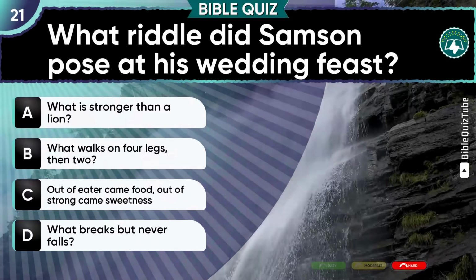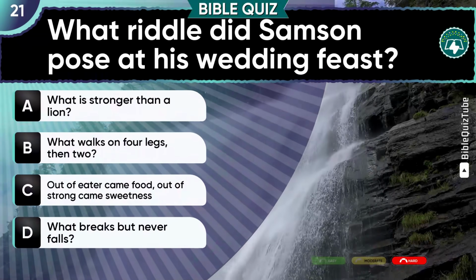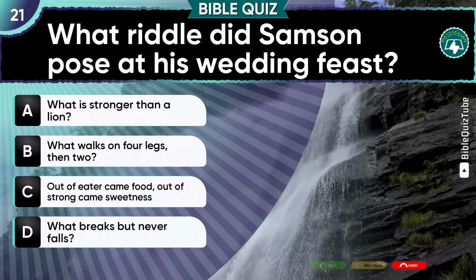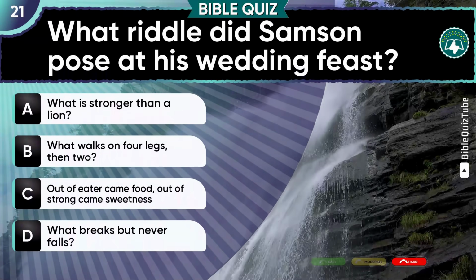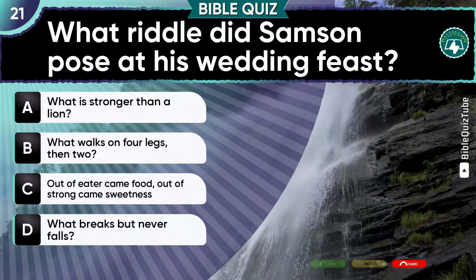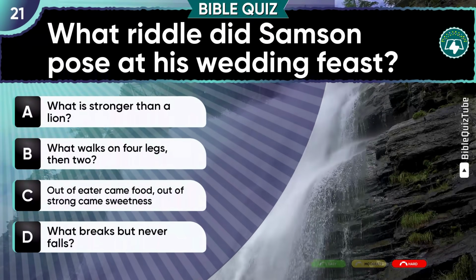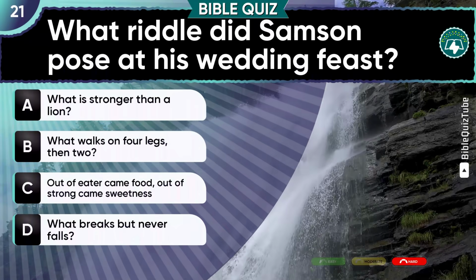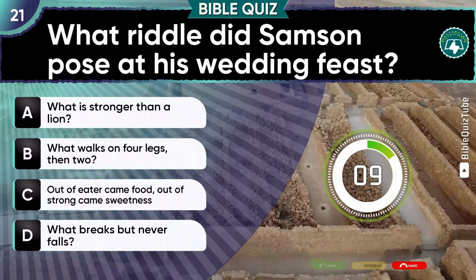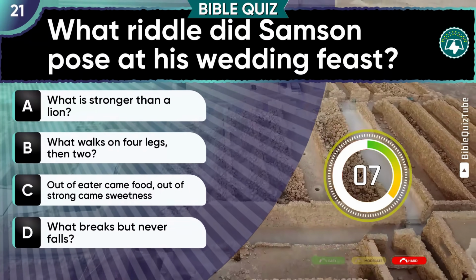Question 21. What riddle did Samson pose at his wedding feast? A. What is stronger than a lion? B. What walks on 4 legs than 2? C. Out of eater came food, out of strong came sweetness. D. What breaks but never falls?